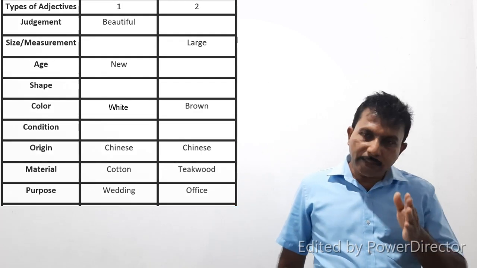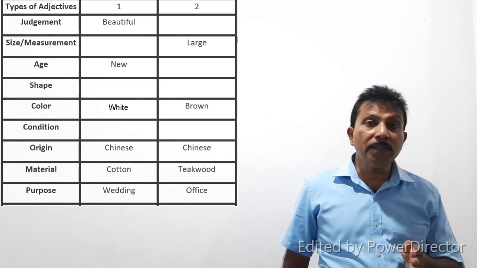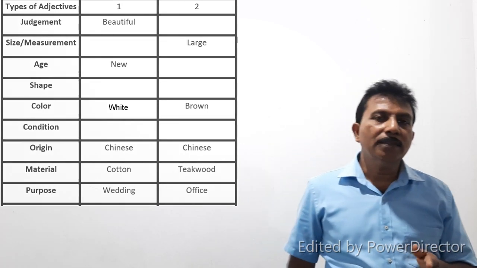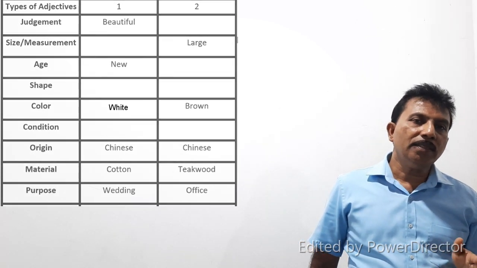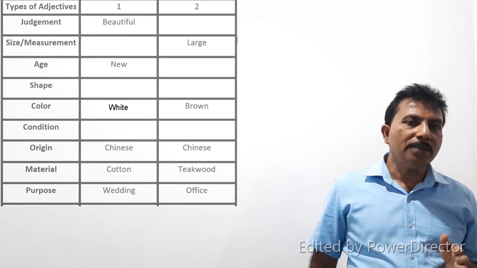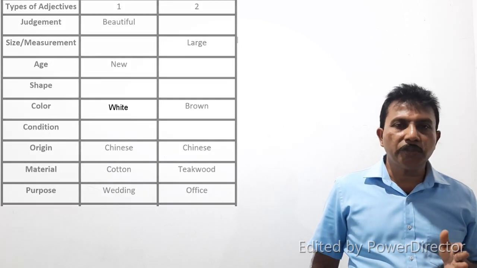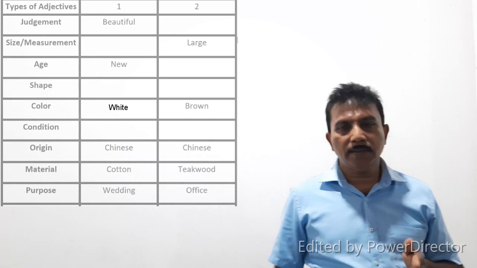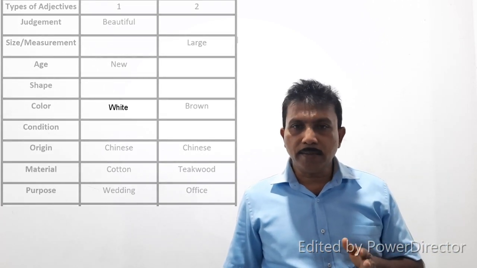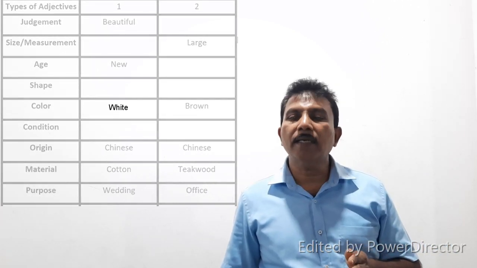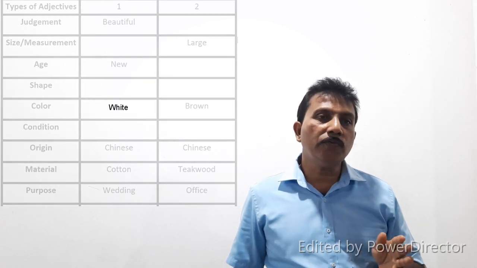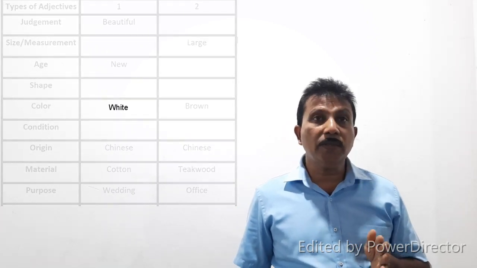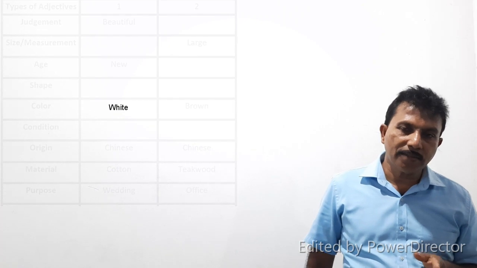Then we ordered the adjectives. We ordered adjectives in this order: judgment, size, measure, age, shape, color, condition, origin, country or area, material and purpose. Then you will have to follow this order when you are ordering the adjectives in a sentence.